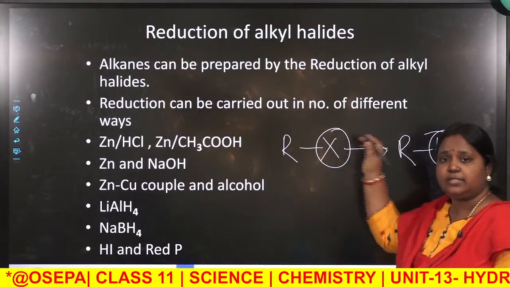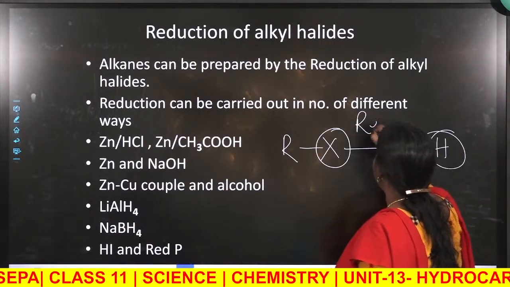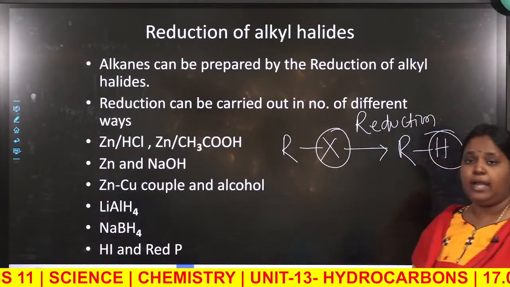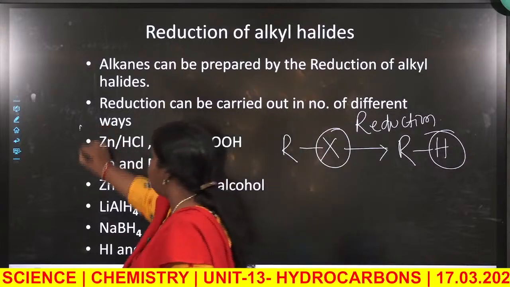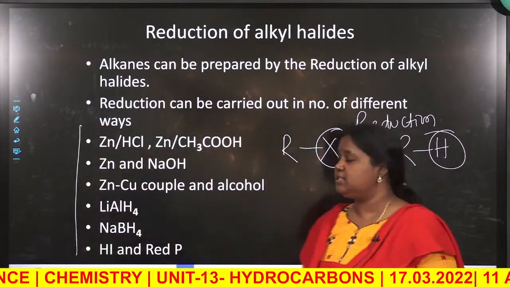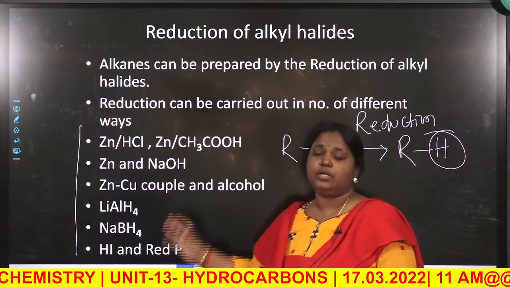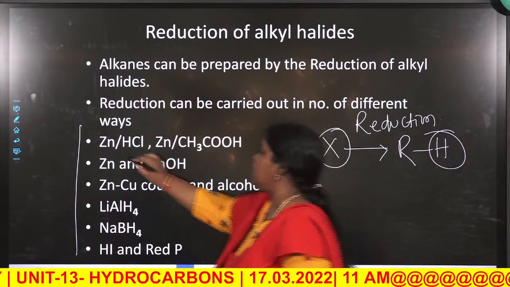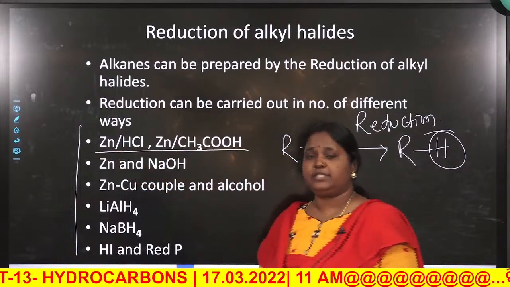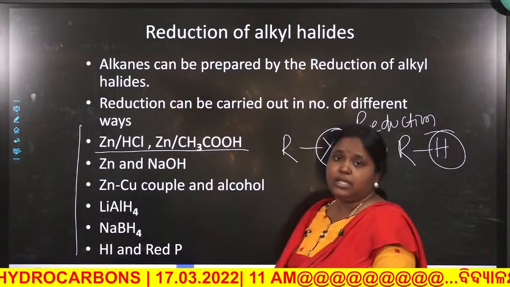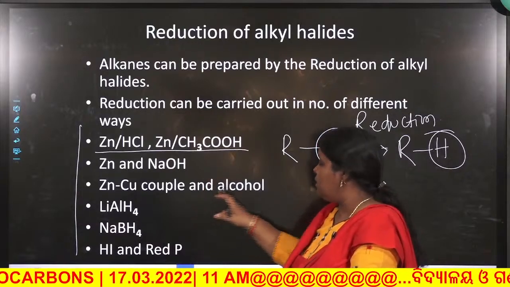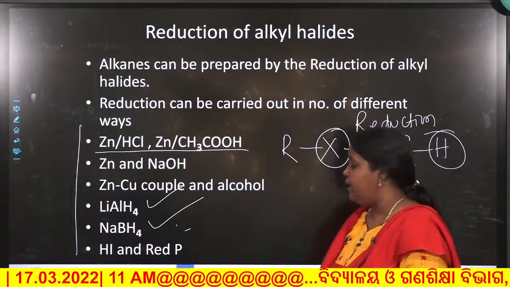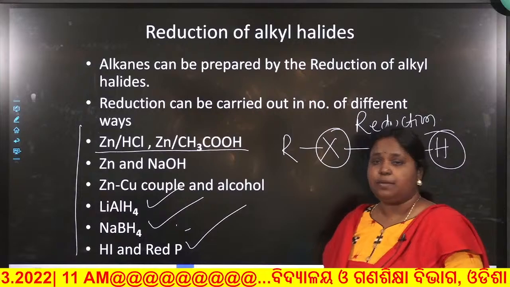So which kind of reaction is it? This is reduction. You know that addition of hydrogen is called reduction, and these are some important reducing agents. Do remember these things. It will help you throughout the plus 2. So these are the reducing agents: zinc in presence of concentrated HCl, zinc in presence of sodium hydroxide, zinc copper couple and alcohol, lithium aluminum hydride, sodium borohydride, hydrogen iodide in presence of red phosphorus.